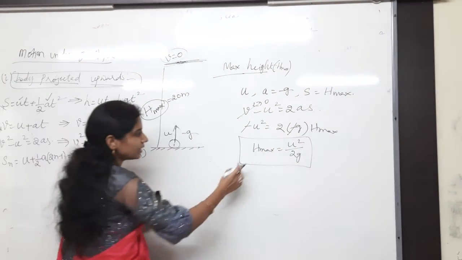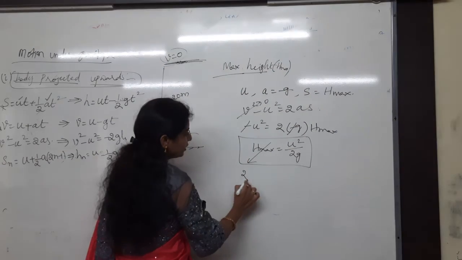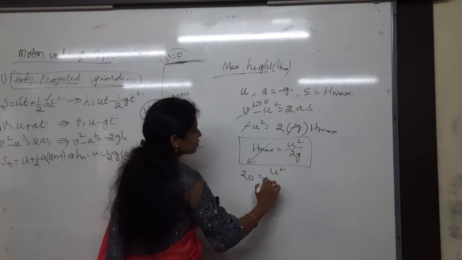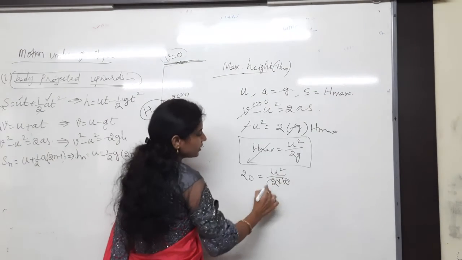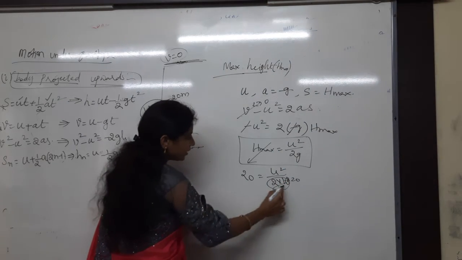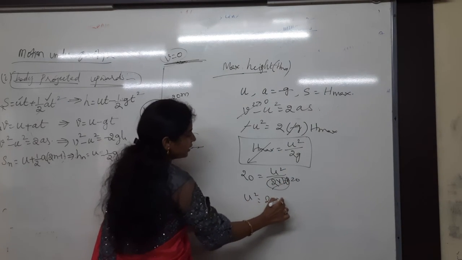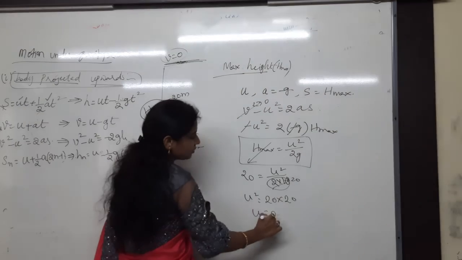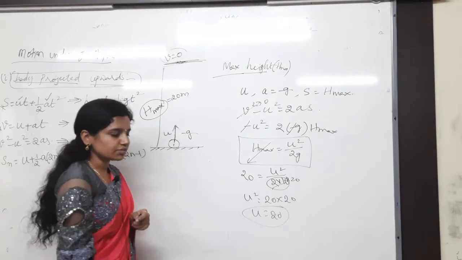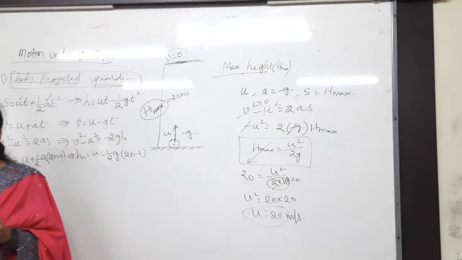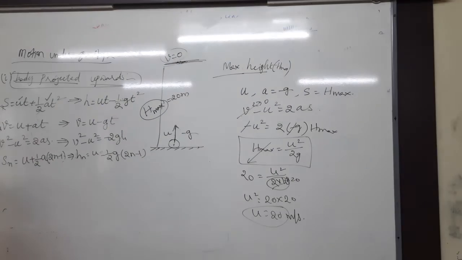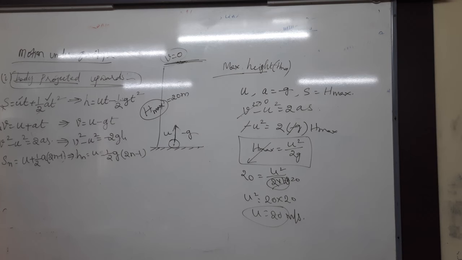So here h max is 20. 20 is equals to u square by 2 into g, you have to take 10. Then u square is equals to 20 into 20, then u is equals to 20. That's it, 20 meters per second. Just formula application only. Done everybody? u is equals to 20 meters per second.